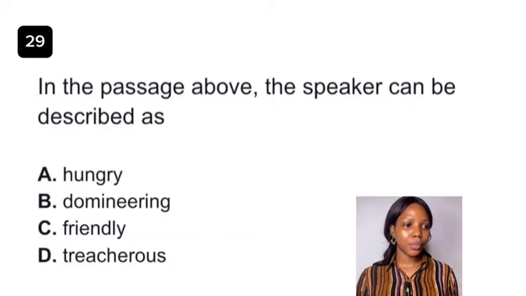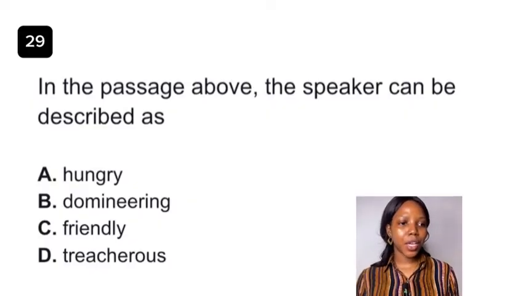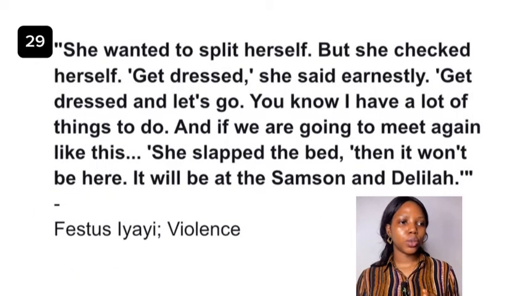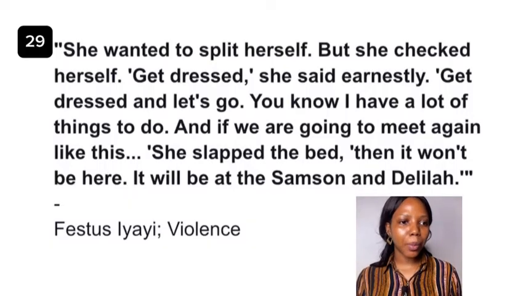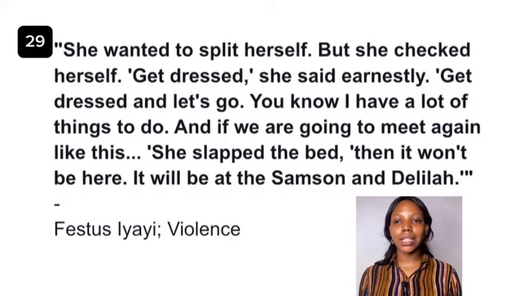Question 29. In the passage above, the speaker can be described as dash. Okay, so she wanted to split herself, but she checks herself. "Get dressed," she said earnestly. "Get dressed and let's go. You know I have a lot of things to do, and if we are going to meet again like this," she slapped the bed, "then it won't be here, it will be at the Samson and Delilah's."